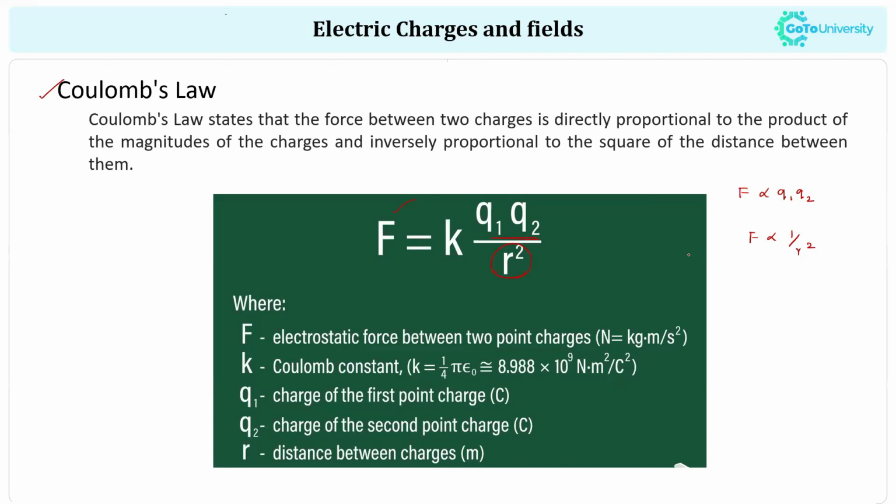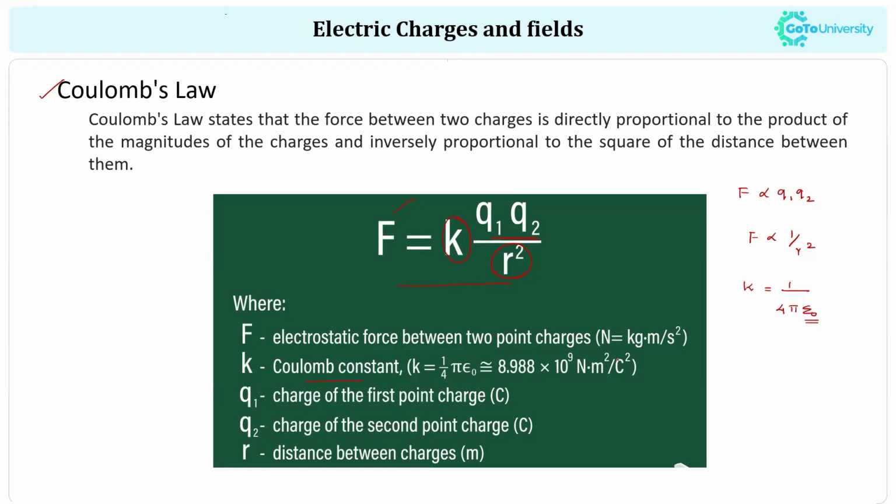So here, when we write this in equation form, it will be written as F is equal to k times q1 q2 divided by r square. Here k is a proportionality constant called Coulomb's constant, and it's known that Coulomb's constant k is always equal to 1 divided by 4 pi epsilon naught.